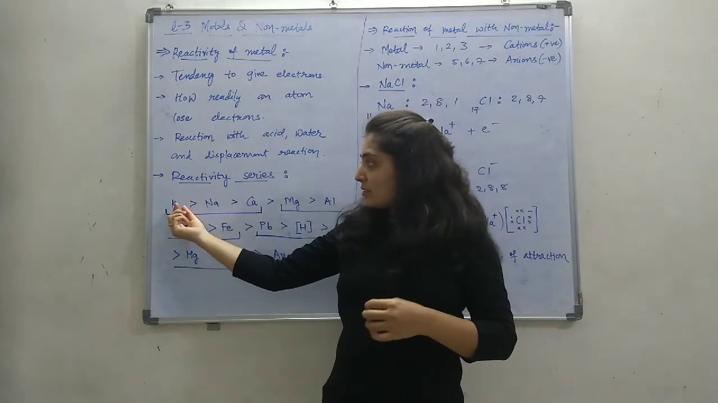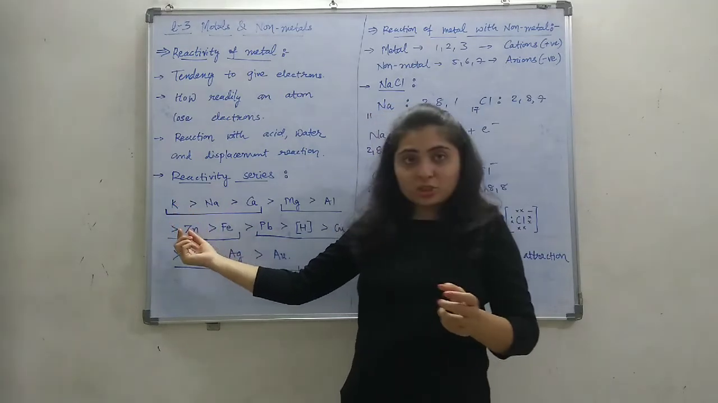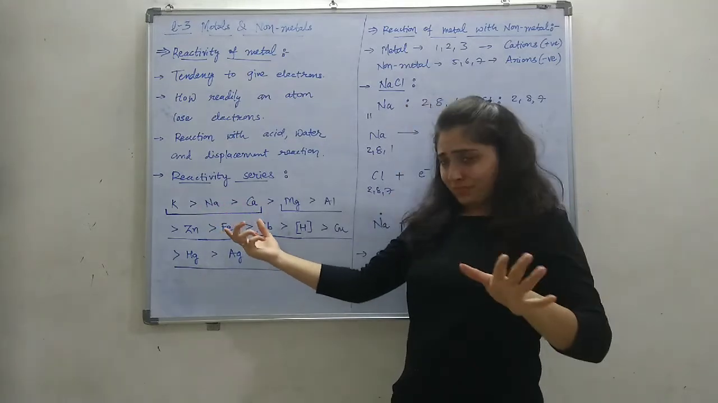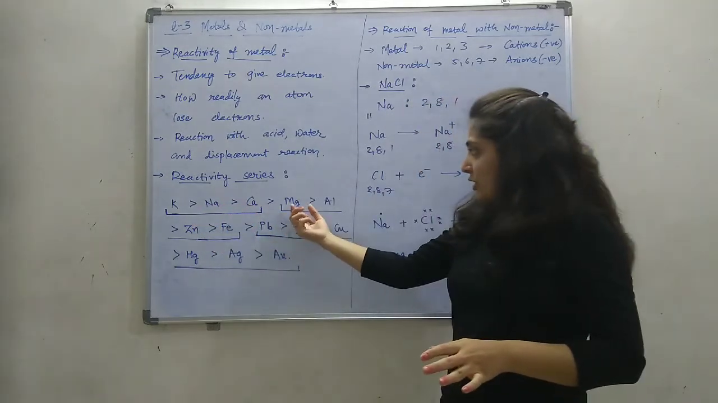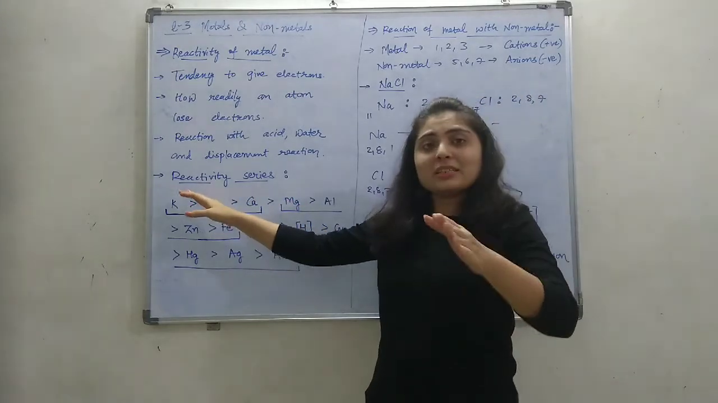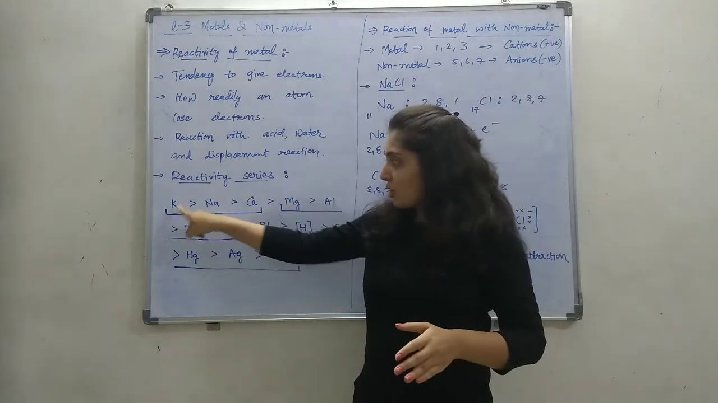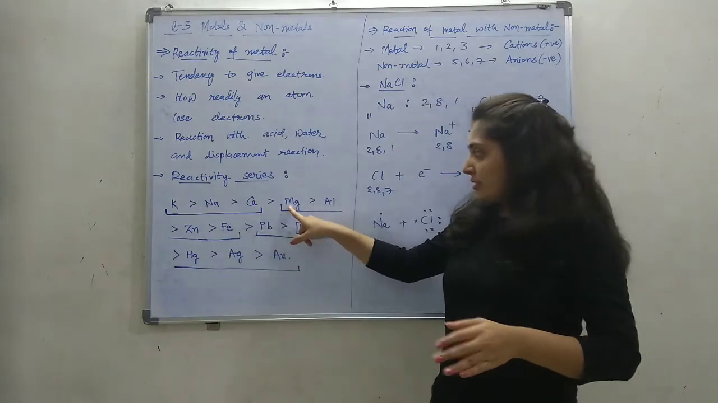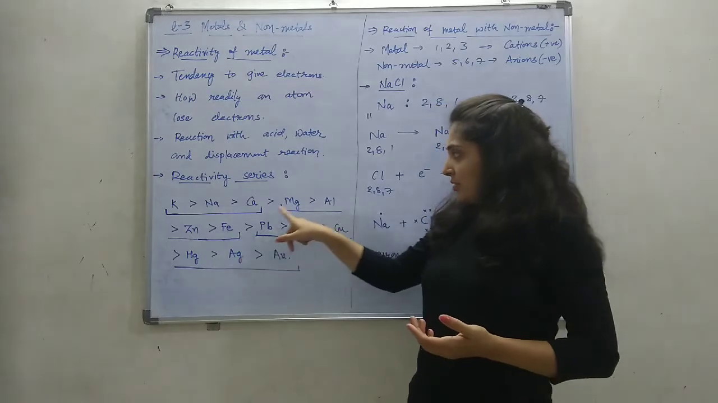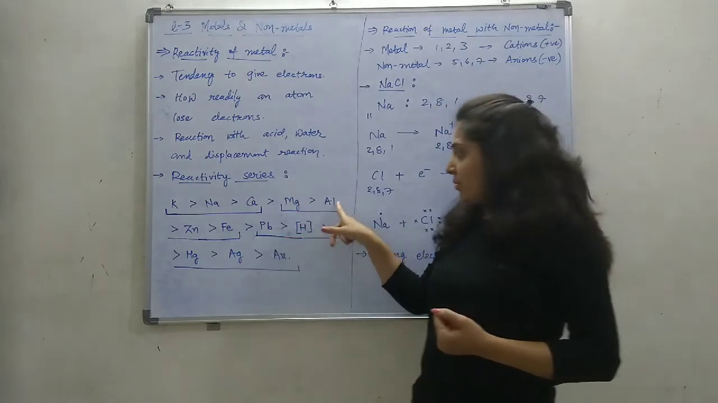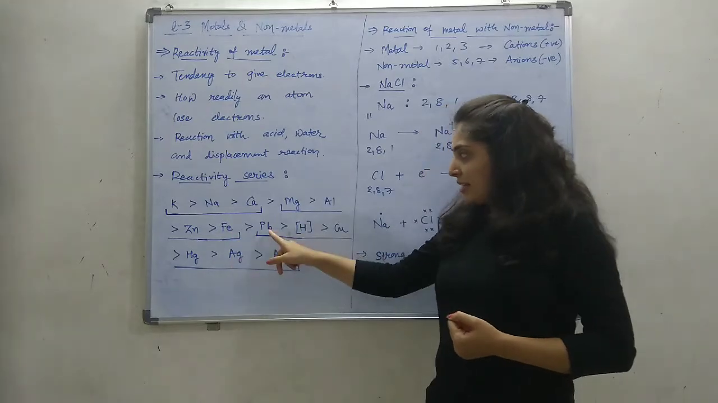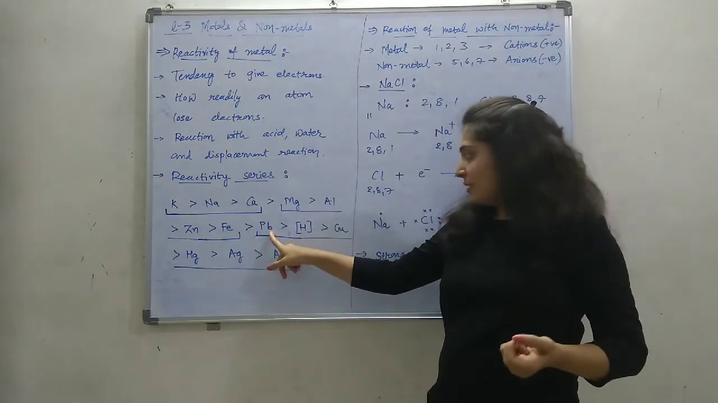The most reactive metal is potassium, then sodium and calcium. These three are called the highly reactive metals. This series represents the reactivity of metals in decreasing order. So highest is potassium, then sodium, then calcium, then magnesium, aluminium, zinc, iron. Magnesium is more reactive than aluminium, aluminium is more reactive than zinc, zinc is more reactive than iron, then lead, Pb, that is lead.